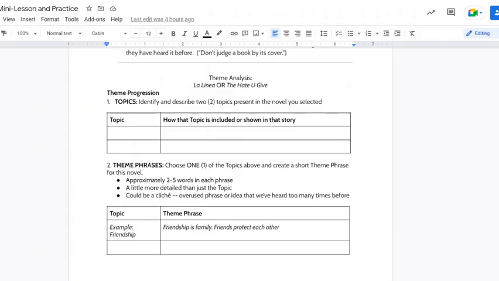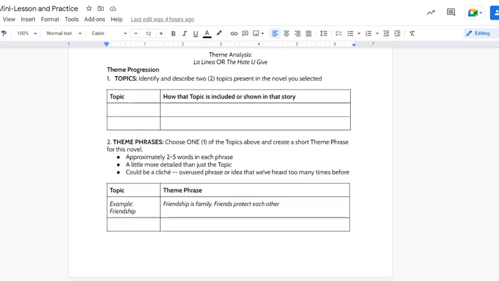For the theme phrase, take one of the topics from above and create a short theme phrase for the novel. Approximately two to five words. A little more detail than just the topic. It might even be a cliche. For the example of friendship, a theme phrase might be "friendship is family" or "friends protect each other." Please don't do "friends always have each other's back," even though it's present in a lot of stories.